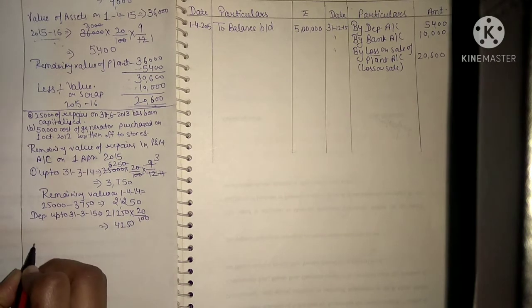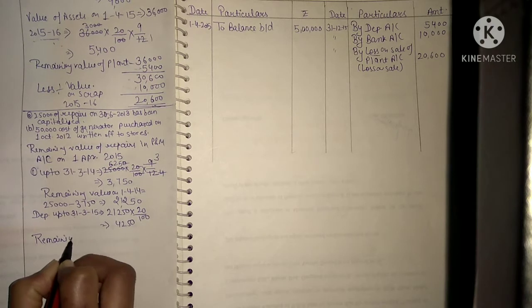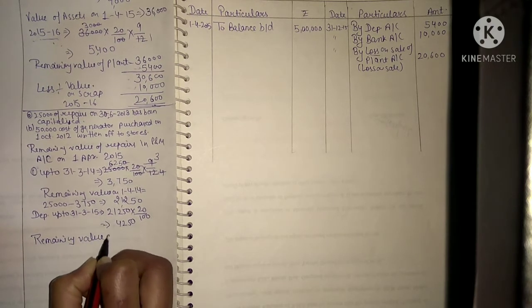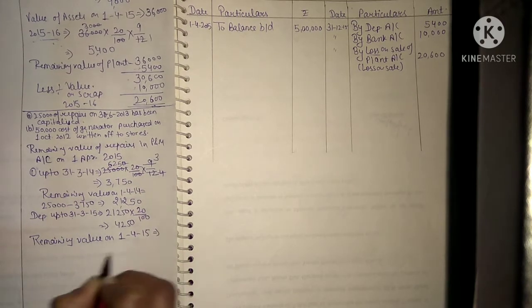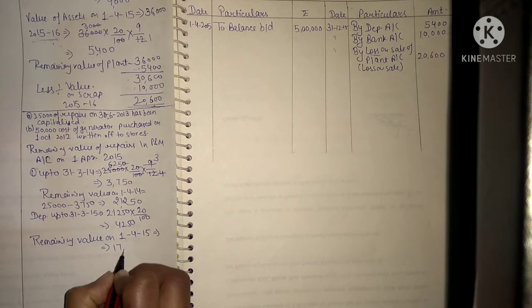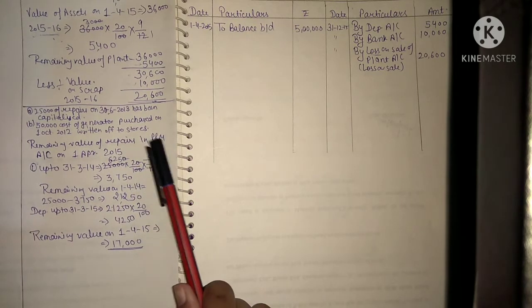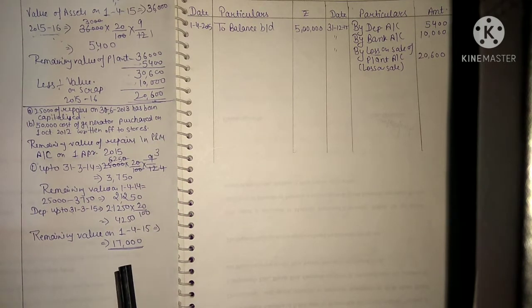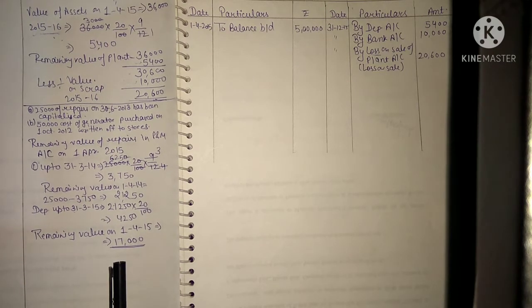So its remaining value on 1st April 2015 we wanted to get, and now we will get remaining value on 1st April 2015 will become, subtract this from this and you will get 17,000 rupees. Okay. So the remaining value of repairs included in plant and machinery account is 17,000. So you have to enter the rectification entry for these 17,000 rupees during the current financial year 15 and 16.